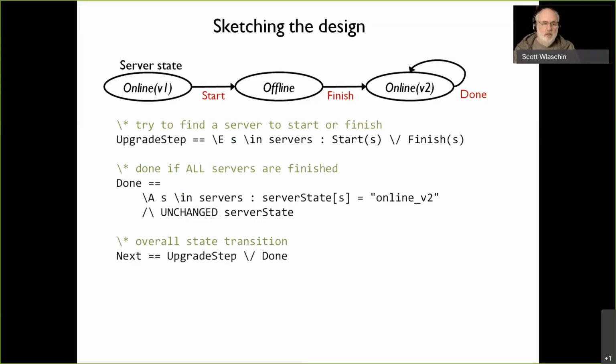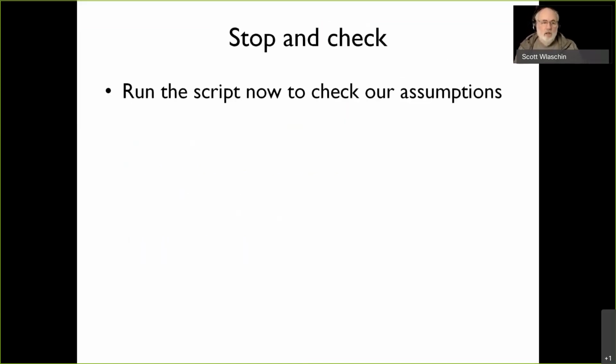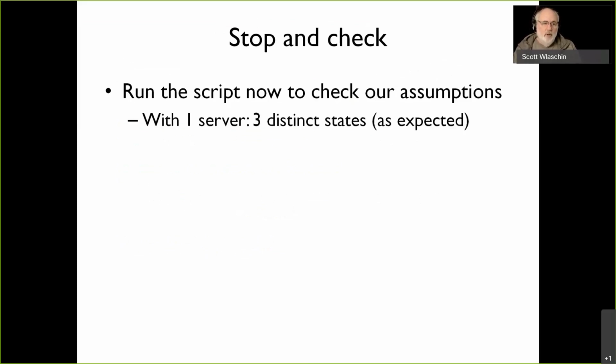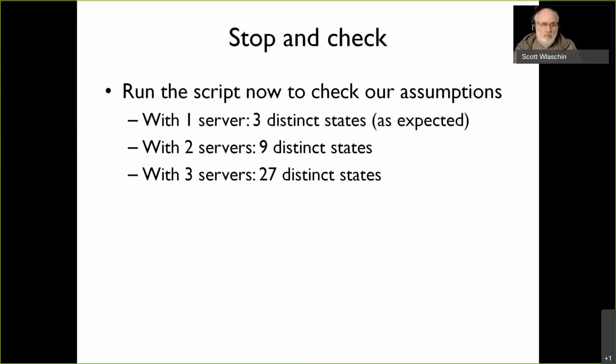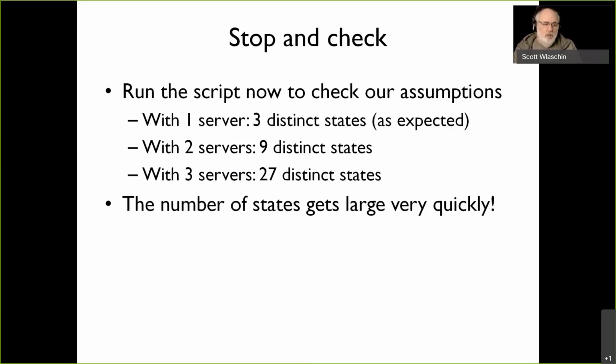So like I say, I'm whizzing through this very quickly, but you don't have to understand the example or the code too much. I just want to show you that it's not that hard to sketch out a design. Now, here's the thing, we want to check and see, does this work? So with one server, we have 3 states, which is probably what we'd expect. And the number of states goes up exponentially as you add more servers. And it's really hard to eyeball for errors. So we're going to use the model checker to make sure we haven't forgotten anything.